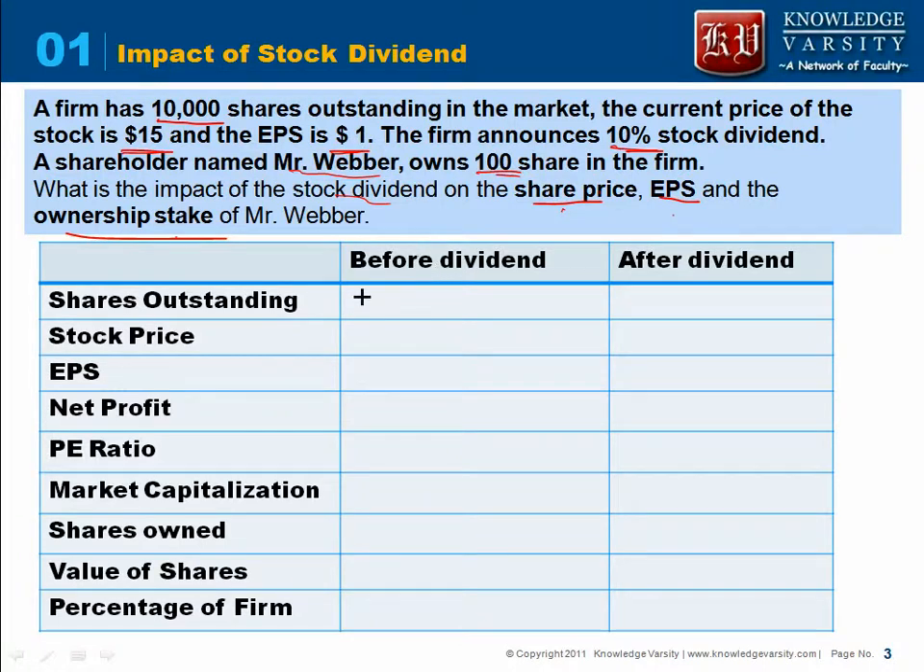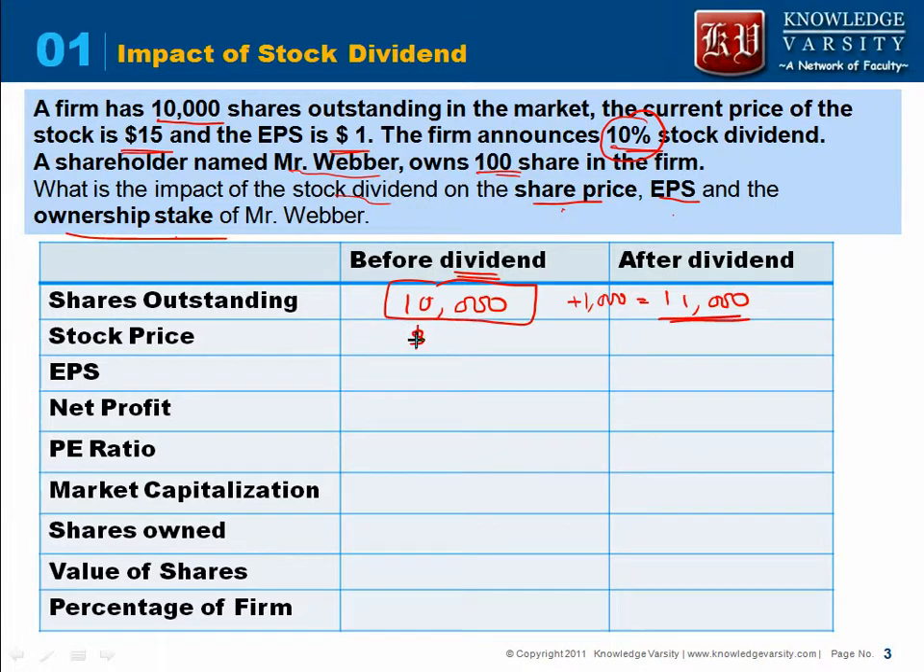So let's see how many shares are outstanding before the stock dividend. Before the stock dividend, the number of shares is 10,000. When we say a 10% stock dividend, that means the number of stocks being given is 10% of the earlier shares outstanding. So the number of stocks being given is 1000. So 1000 will get added, and the number of shares outstanding will be 11,000.